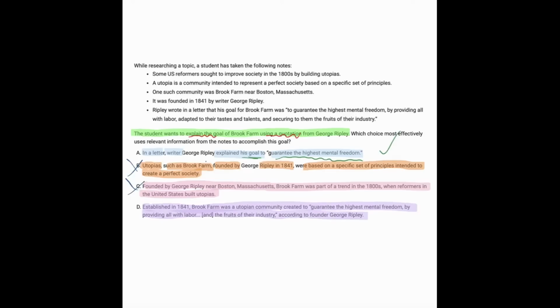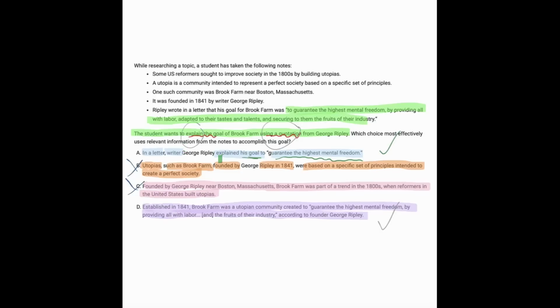So here we have a mention of the goal, and we have an explanation of the goal using a quotation from George Ripley. So we have two answers that look right. So let's actually look at the data here, which is very rare. And in the data, what quote was provided? This one here, and both answers give us that quote. One gives us a little more of the quote than the other.